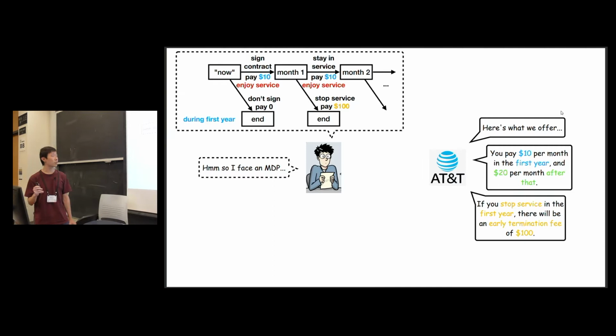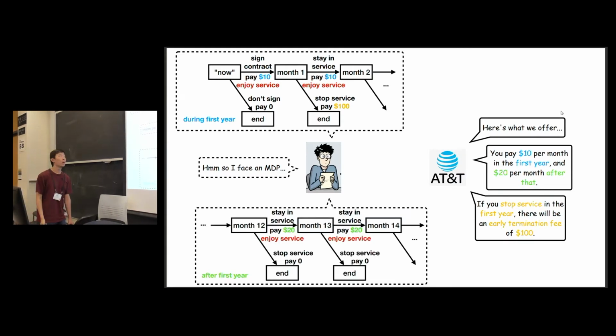In month 1, there are again 2 actions, and they are kind of similar, except that if the customer decides to walk away, then there's the early termination fee. After the first year, the MDP becomes kind of different, but the idea is the same. So there are many factors here, but it's an MDP. MDPs are easy to solve.